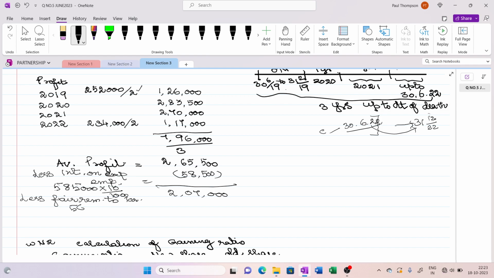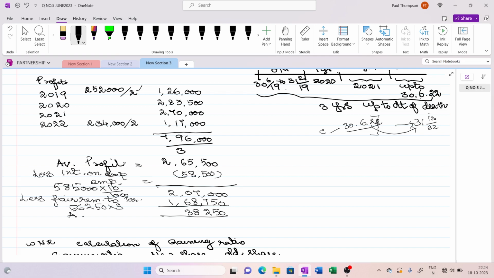So 56,250 for one partner, so we have to multiply it by 3. That will come to 1,68,750. So the adjusted average profit is 38,250. This is the adjusted average profit.